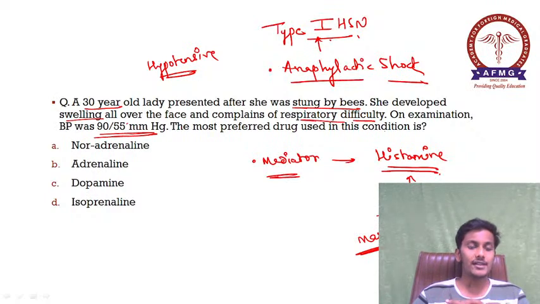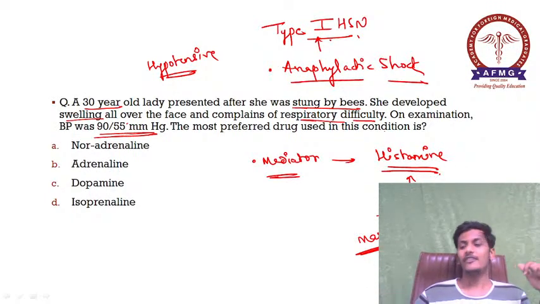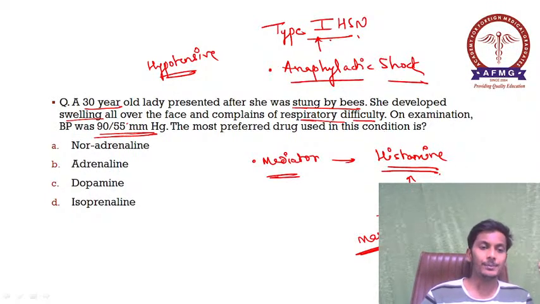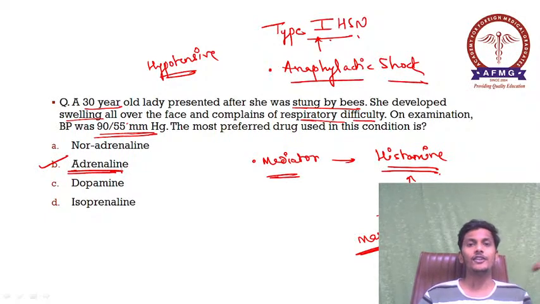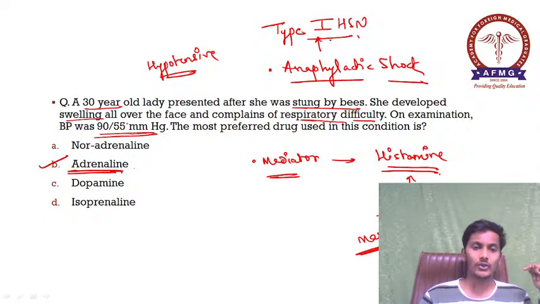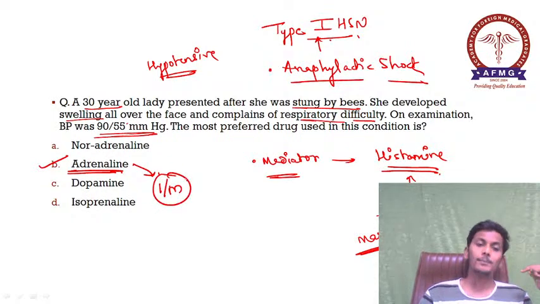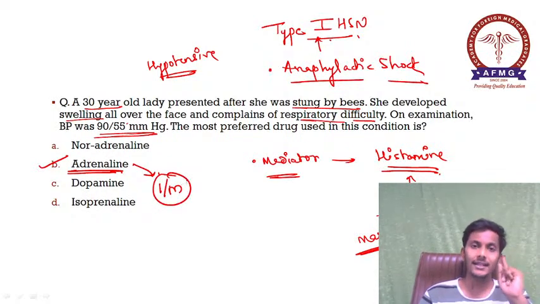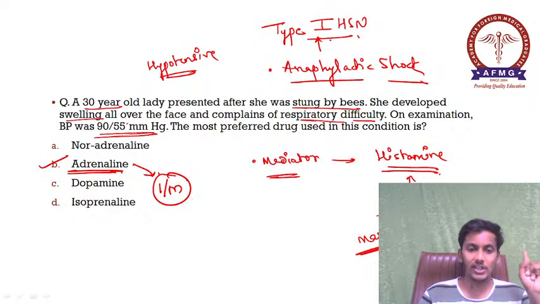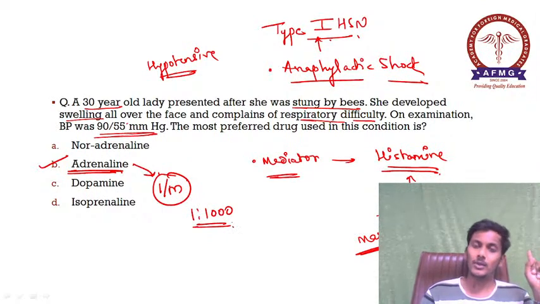Now they have asked over here the most preferred drug used in this condition, and the options are noradrenaline, adrenaline, dopamine and isoprenaline. As we all know, the drug of choice for anaphylactic shock is option B, adrenaline. Adrenaline is the drug of choice in cases of anaphylactic shock, and the preferred route of administration is intramuscular. Adrenaline is given intramuscularly, and the dilution is 1:1000.